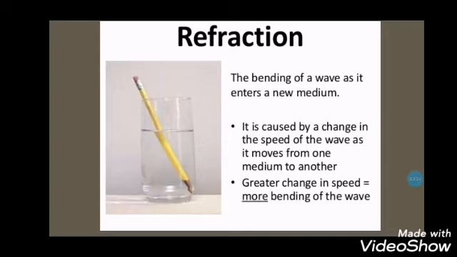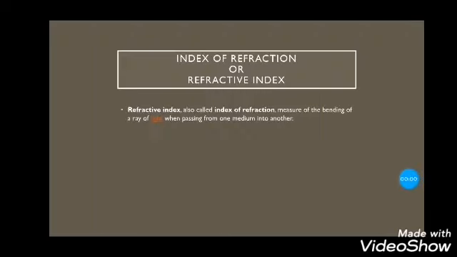The bending of a wave as it enters a new medium is what we call refraction. It is caused by a change in the speed of the wave as it moves from one medium to another. So in refraction, the speed is going to change, whereas in reflection, the speed and the frequency remain the same. A greater change in speed means more bending of the wave.